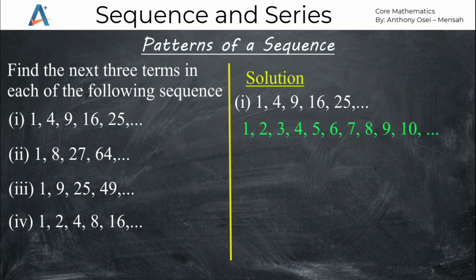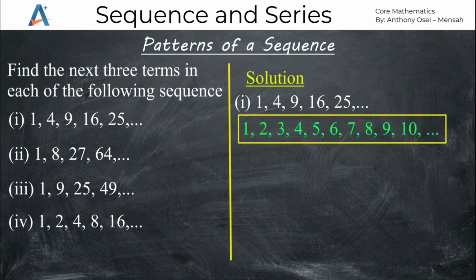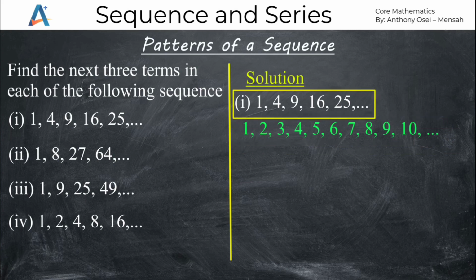Once we have the counting numbers, we want to see if there is a relationship or a connection between the counting numbers and these numbers in the sequence. I want us to take our time and watch it well. Let us just square 1 and see the outcome.